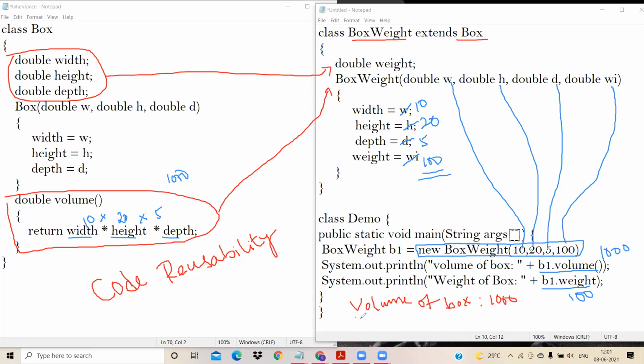Then next, I will get the weight of the box. Weight of box colon 100 is the output I'll be getting. Right? I hope you understood the importance of inheritance. The importance of inheritance is nothing but code reusability.